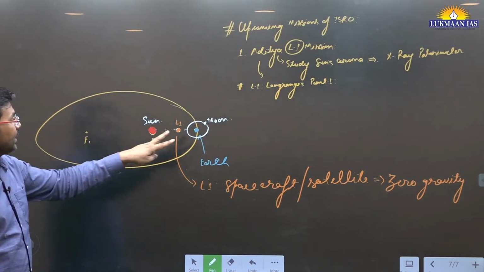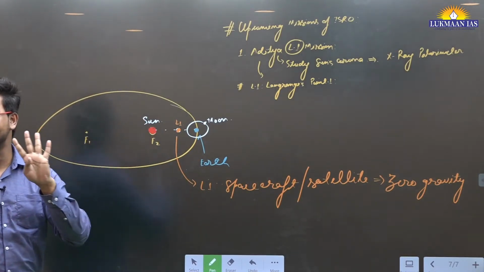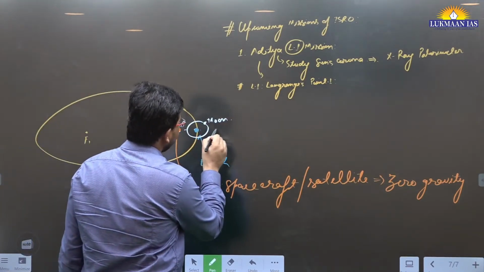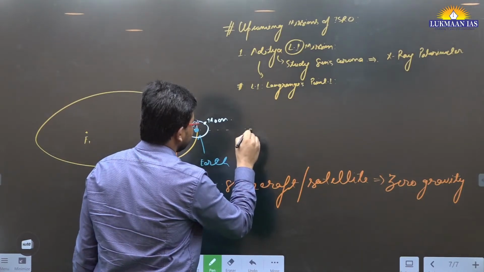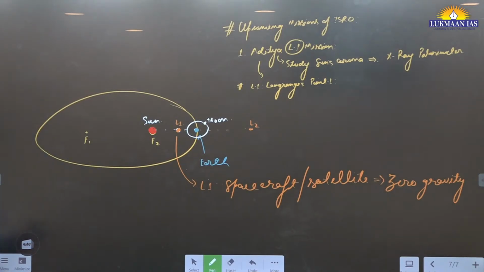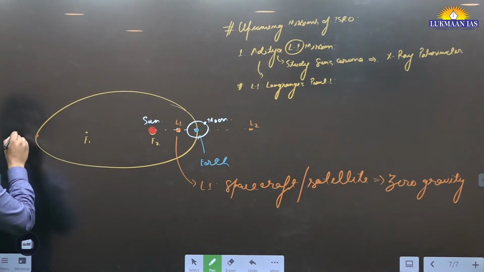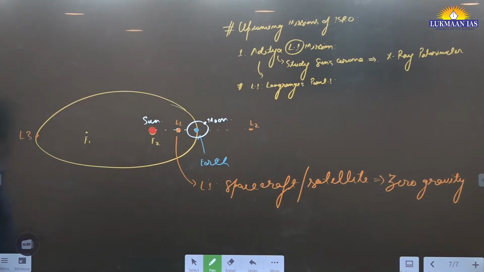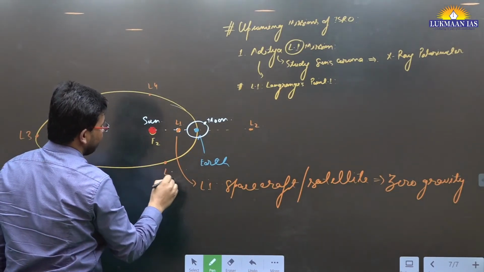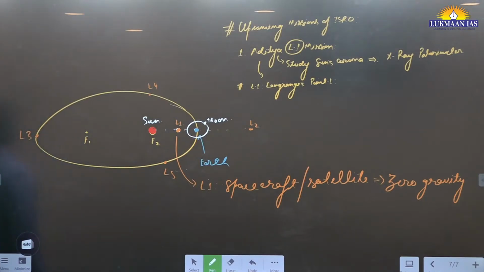Between any planet and its sun, there exist 5 Lagrange points. So I'm going to draw these Lagrange points one by one. Let's say this is Lagrange point 2, that was Lagrange point 1. Then we have Lagrange point 3, which will be on the opposite side of the planet. Then there will be Lagrange points 4 and 5, known as L4 and L5.